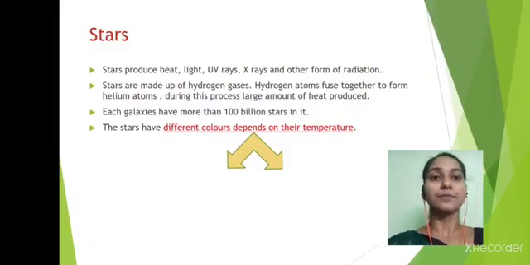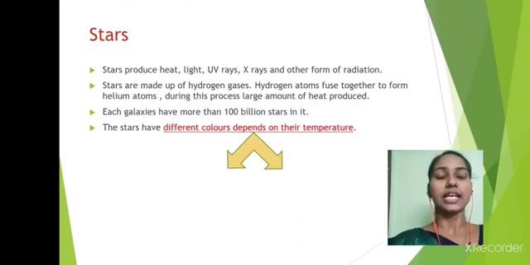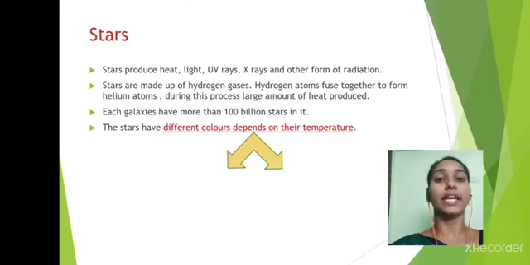Stars. Stars produce heat, light, UV rays, X-rays and other forms of radiation. Stars are made up of hydrogen gas. Hydrogen atoms fuse together to form helium atoms. During this process, a huge amount of heat is produced. Each galaxy has more than 100 billion stars in it.